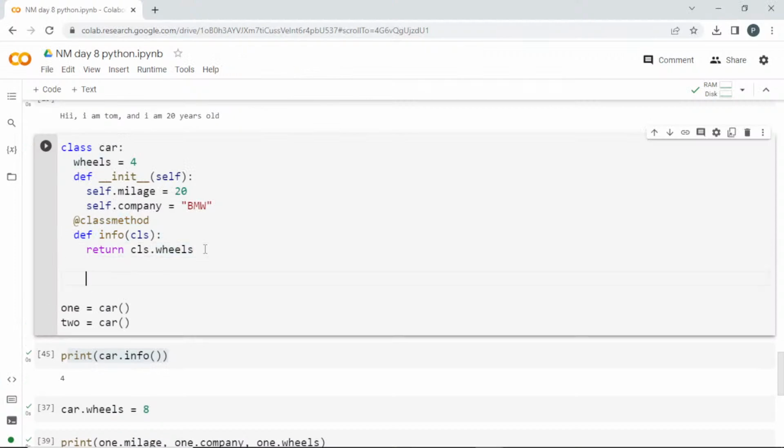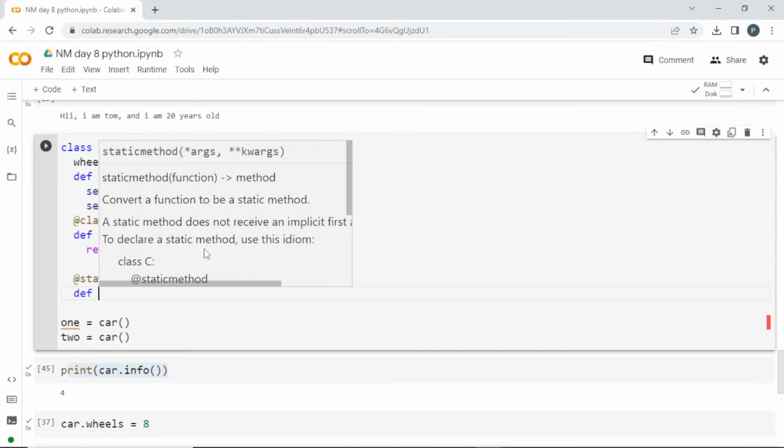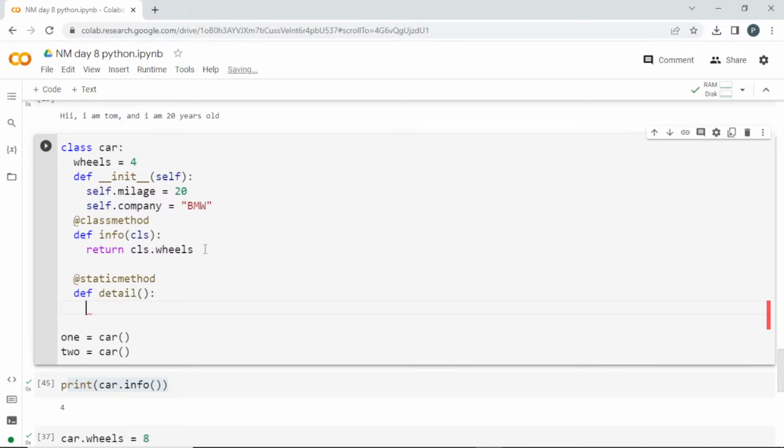So I'll create a static method. I'll define static, and this is changing to detail, some random name. So I don't want to pass anything inside.